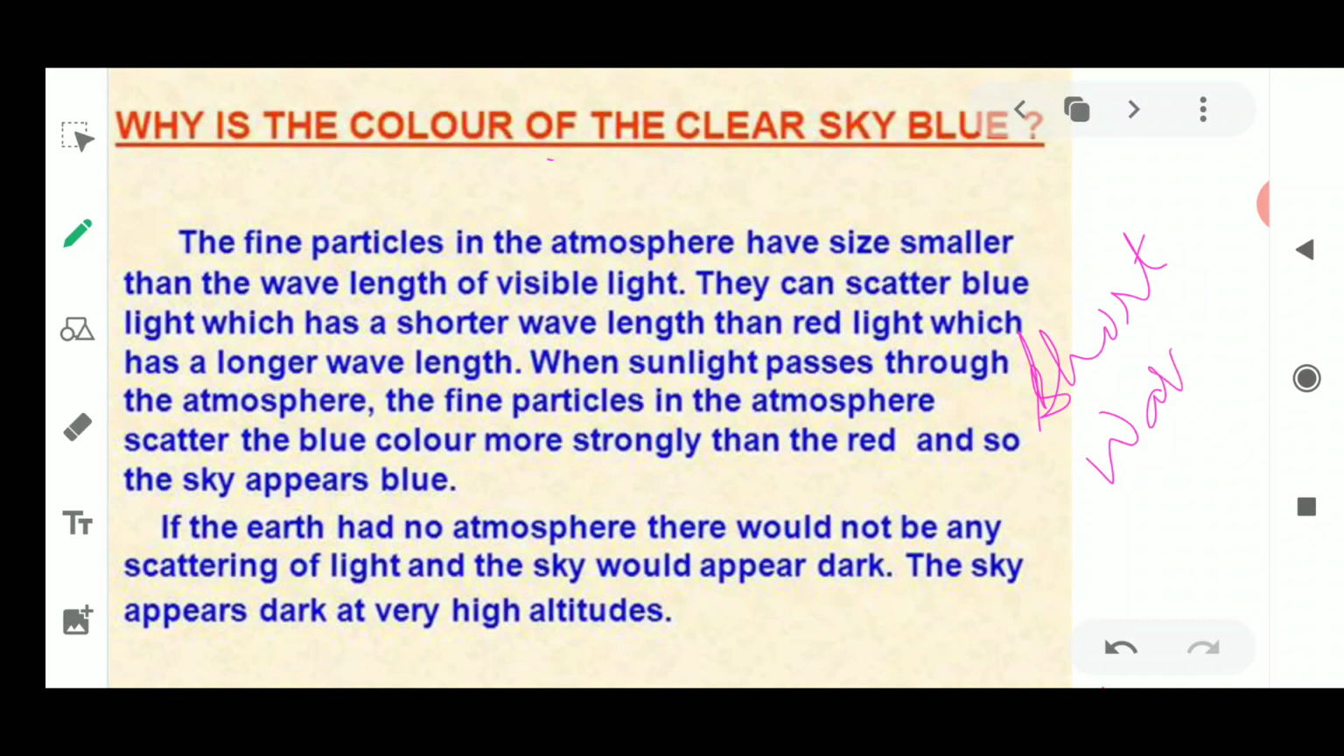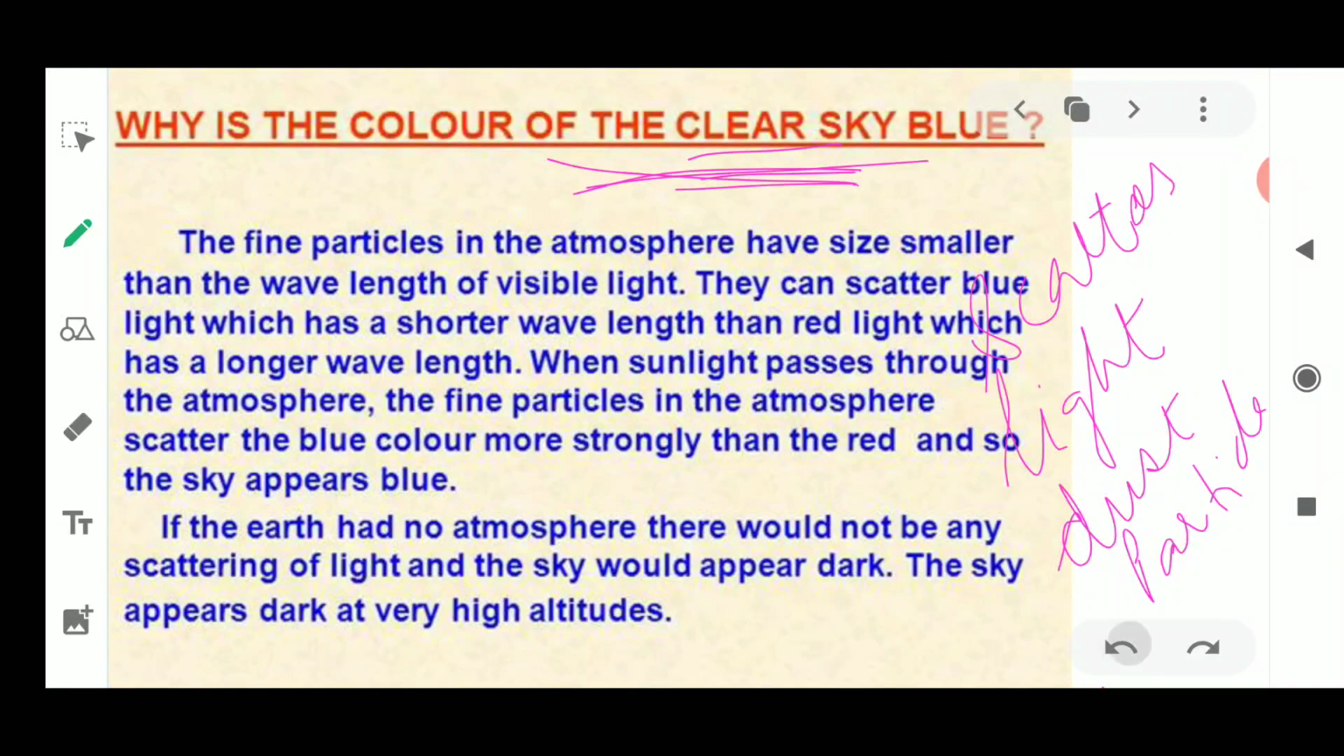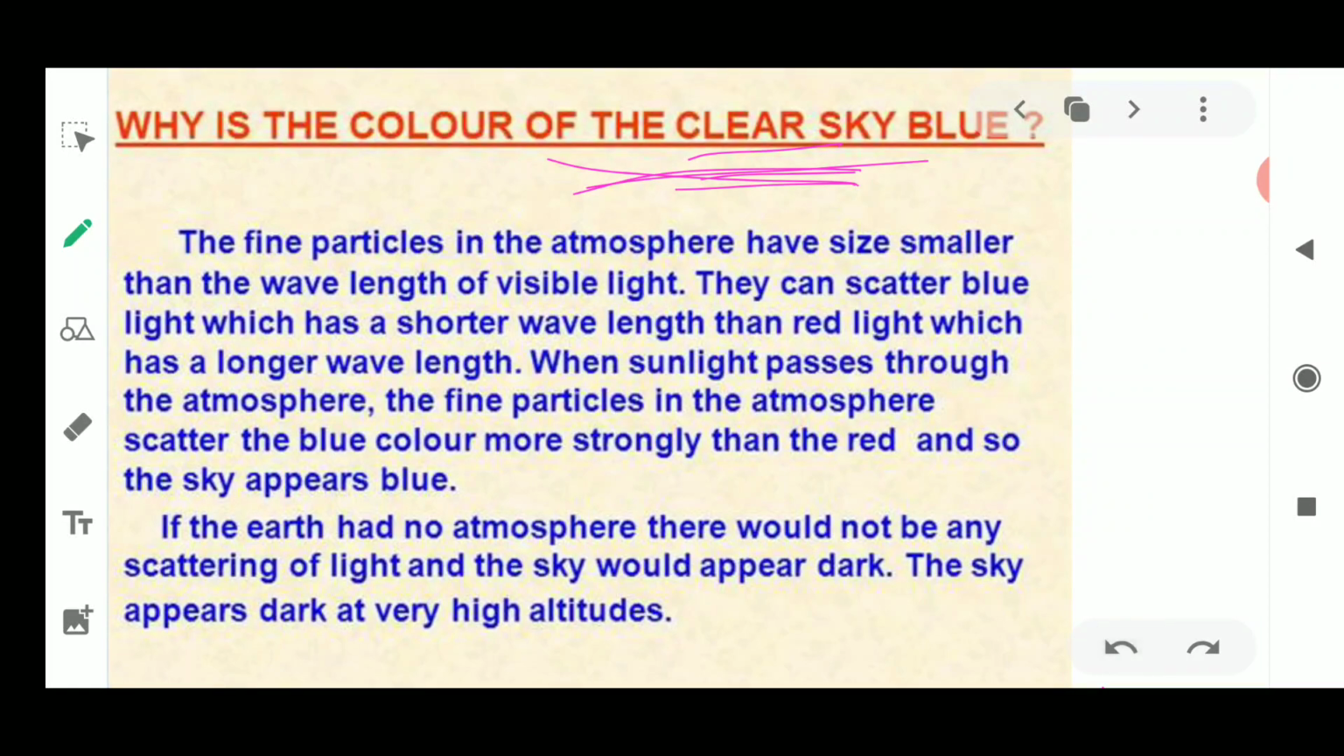This blue color has the shorter wavelength, due to which it is affected more, and it scatters more as compared to the red color. According to this scattering, the blue color is scattered strongly by a large number of fine particles in the Earth's atmosphere, smaller than the wavelength of visible light. Now the scattered blue light enters our eyes, and hence the sky appears blue.